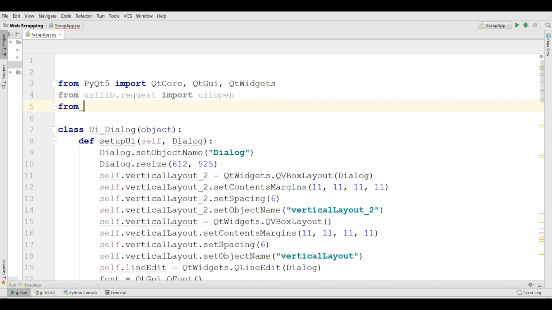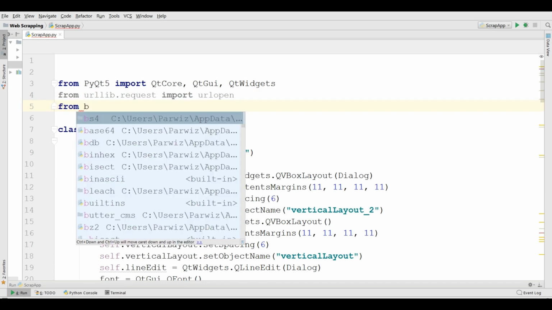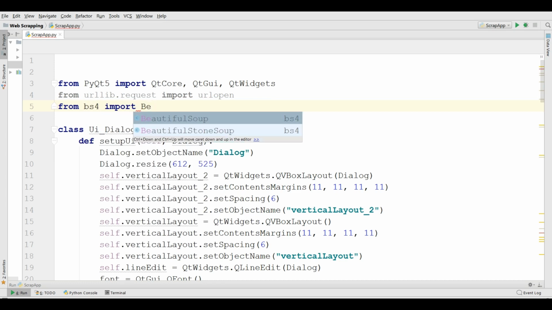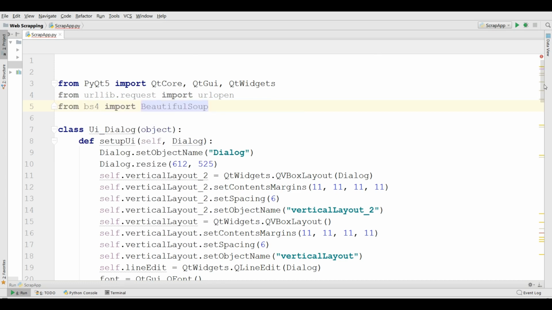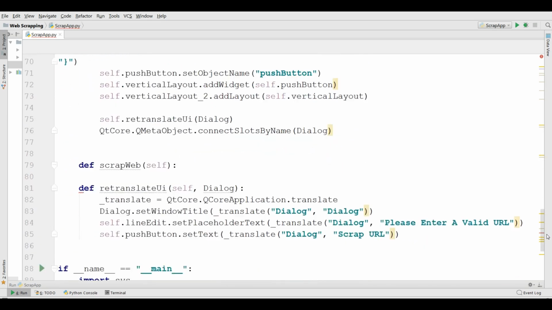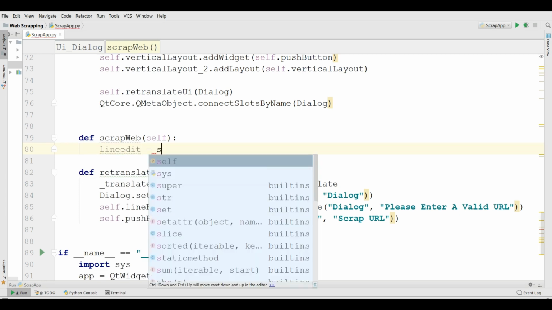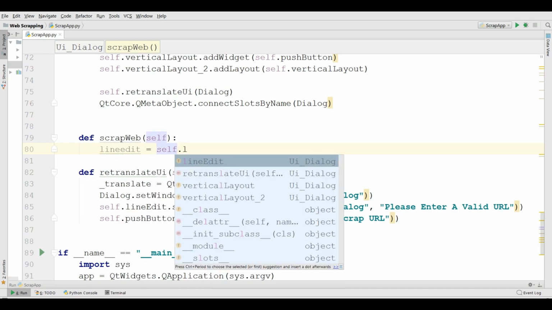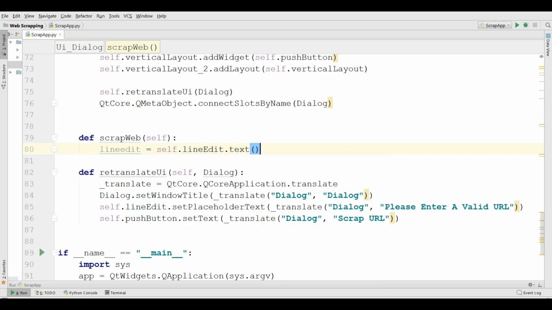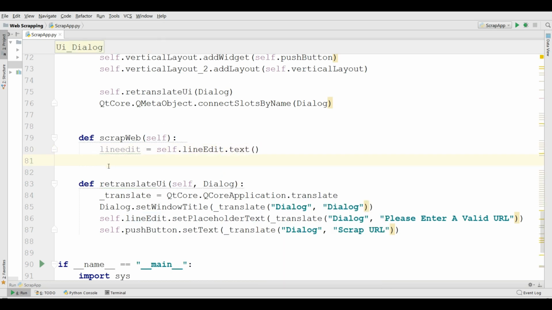Also from bs4 import BeautifulSoup like this. And now in my def scrap web, first I need to get the URL from my line edit. For this I'm going to create a new line edit variable, and you can simply get the text, self.lineedit.text. Okay, now my URL is saved in this line edit variable.